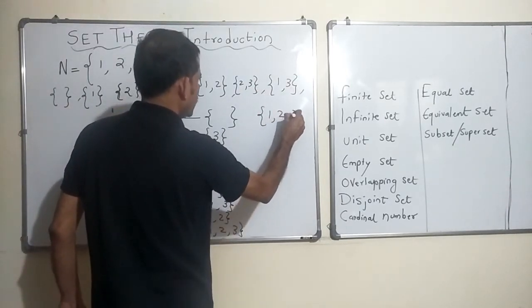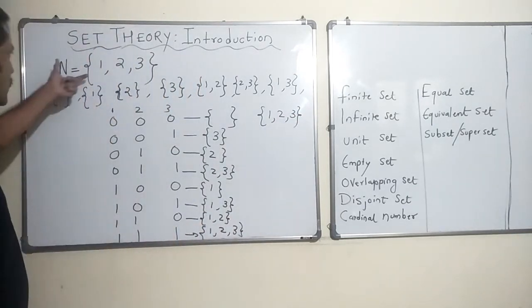Now these are all the possibilities of a subset to this one particular set.